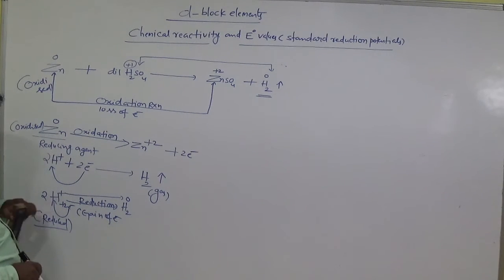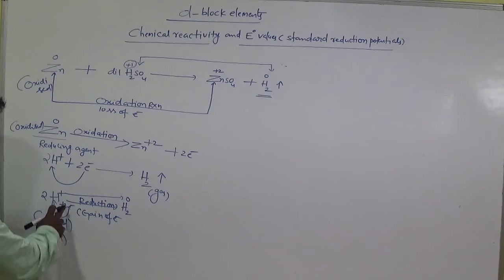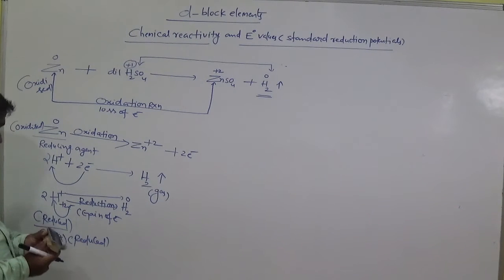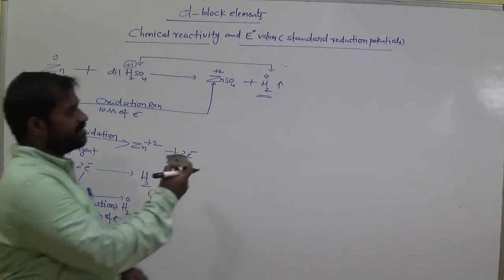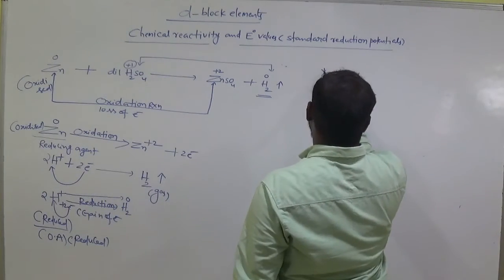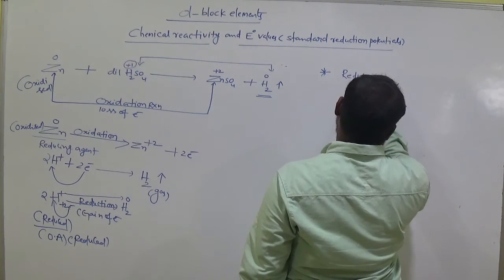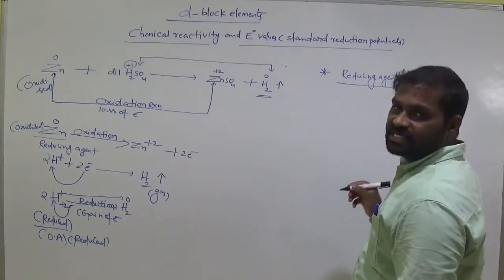And coming to here, this H plus is called an oxidizing agent, am I right? Why is it an oxidizing agent? It gains the electron, am I right? Oxidizing agent means it gains the electron, so it undergoes reduction. It gains the 2 electrons, that means reduction takes place. Those which can gain the electrons we call oxidizing agent clearly. Okay. So write down that point here. So in this equation, what is the reducing agent? Zinc.